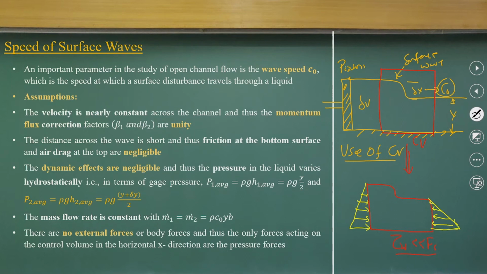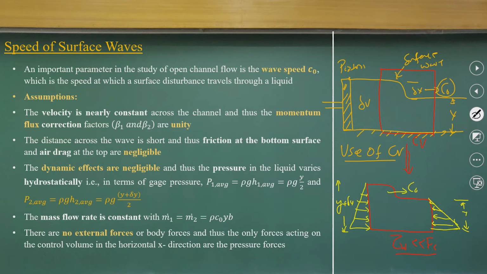This is the y depth as it is, and this is the depth of y plus delta y, and this is moving with c naught. As it is moving with c naught, we can always see it as a moving control volume concept.